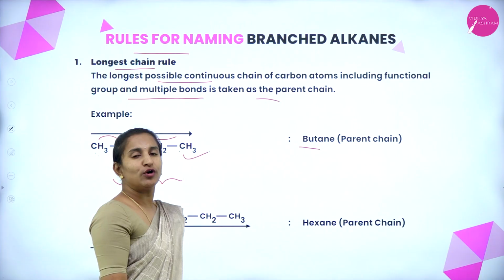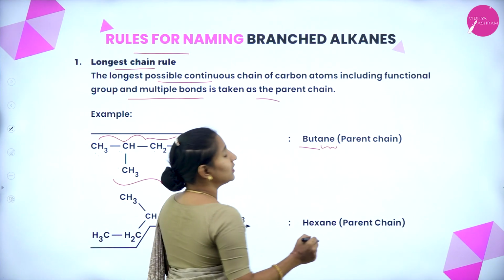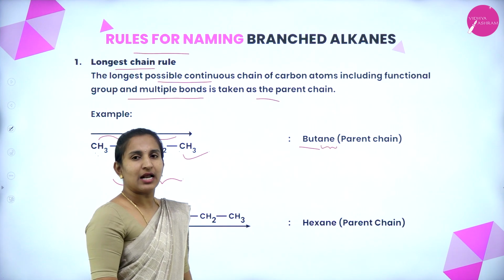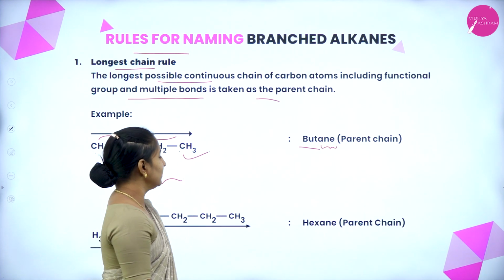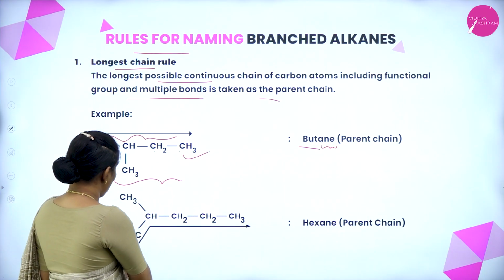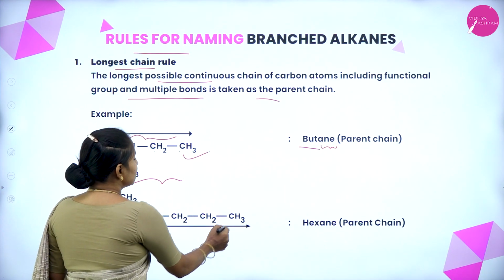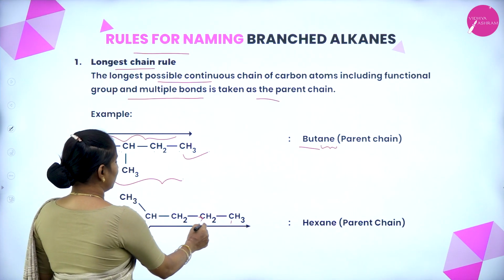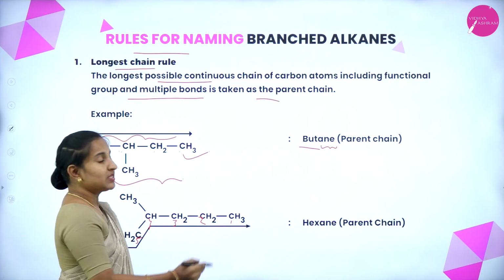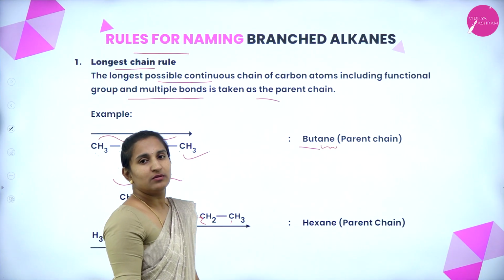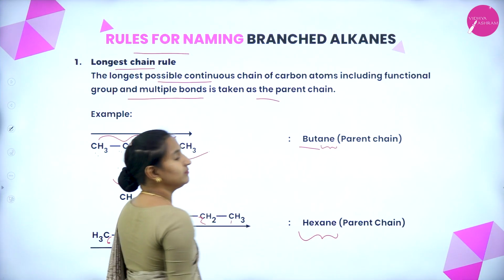Presence of single bonds between the carbons, take it as ANE, that is an alkane compound. The compound is butane. Here the longest chain is hex because of the presence of 6 carbons, 1, 2, 3, 4, 5, 6. This is a 6 carbon compound with single bonds. We call it hexane.